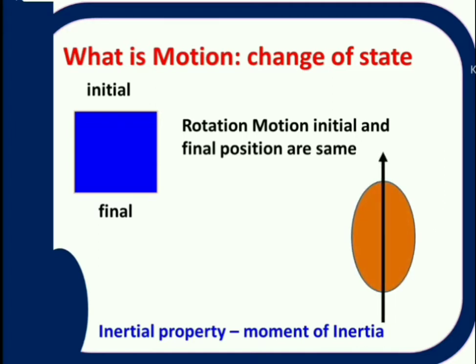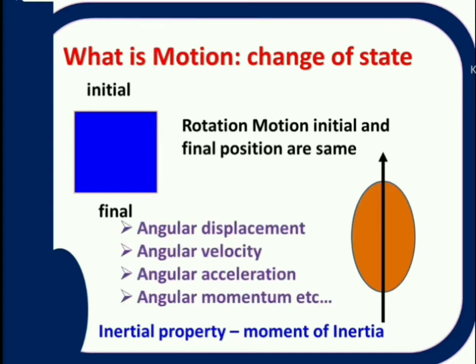Now rotational motion is characterized with axis of rotation. That means about which axis that body is rotating. So rotational motion is characterized with axis of rotation. Now here body is not gaining any displacement, but body is rotating. That means the angular position of the body is changing.